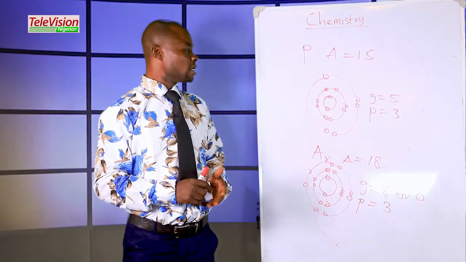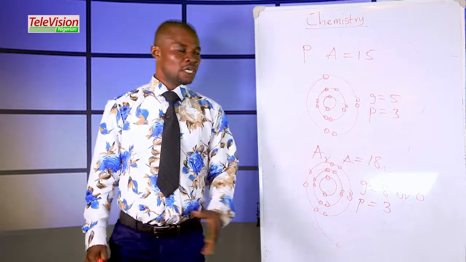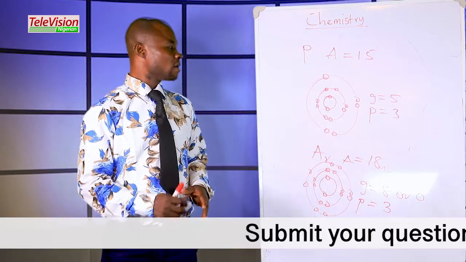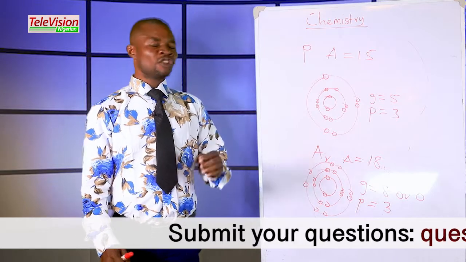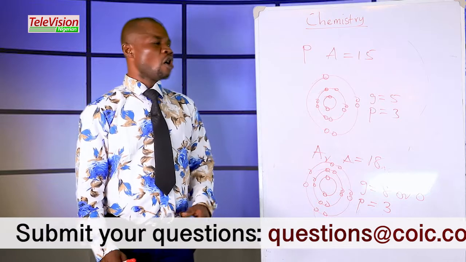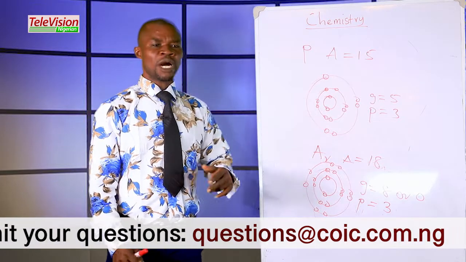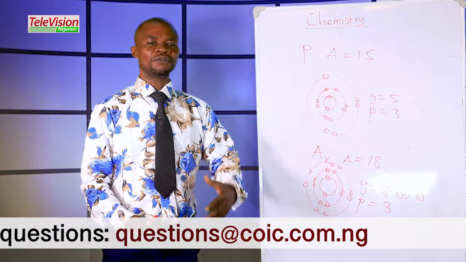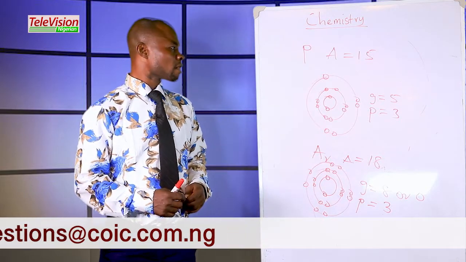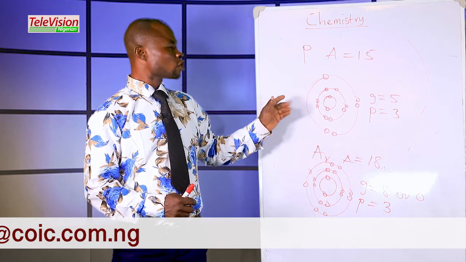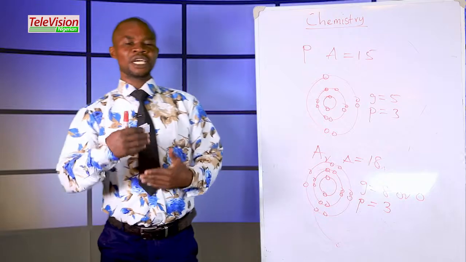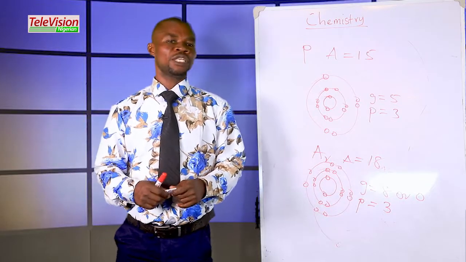I want you to understand this electronic configuration. Sometimes we want to test your knowledge to find out if you know the number of electrons occupied by that element, or if you also know the group and the period of that element. They will give you electronic configurations using the SPD notation. Then I also want to show you how you can get the group and the period from the SPD notation.